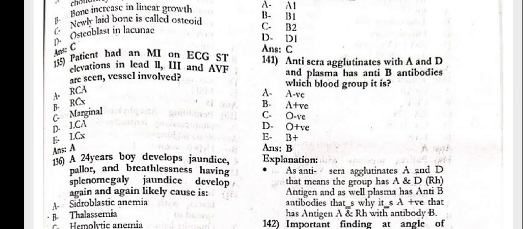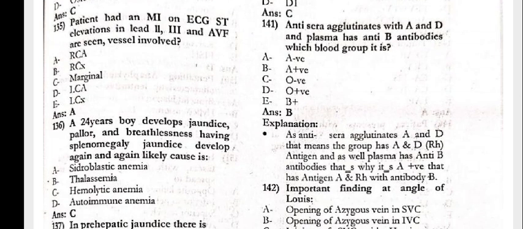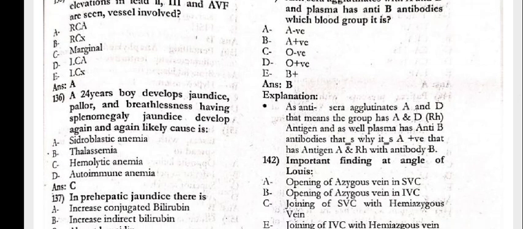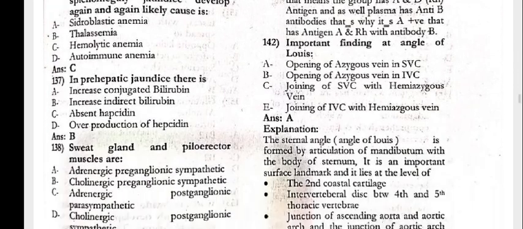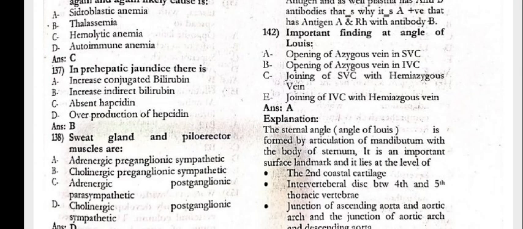The patient had an MI, on ECG ST elevation in 2, 3 and aVF, that is RCA. Next, a 24 year old boy develops jaundice, pallor and breathlessness, having splenomegaly. Jaundice develops again and again. Likely cause would be hemolytic anemia and pre-hepatic jaundice. There is an increase in indirect bilirubin.